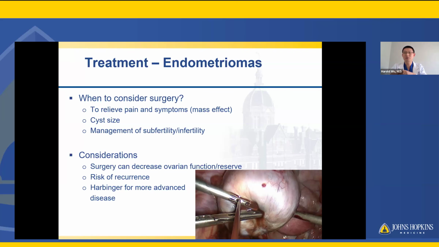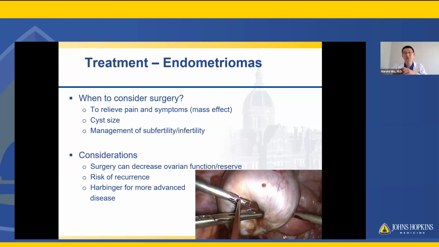Importantly, surgery can reduce ovarian function and reserve. This is especially important for endometriomas because they're not true ovarian cysts like some patients have heard of, dermoid cysts or cystadenomas or other basic ovarian cysts, where you can peel the cyst wall from the ovary and it's like peeling an orange. The ovary itself is relatively unscathed and untouched and then the ovary heals normally. But for endometriomas, the endometriosis cells have burrowed into the ovary essentially and bled into it. So the surrounding wall of the cyst is actually scarred ovarian tissue. And when you're peeling that out, you do have to peel that out to make sure you excise disease well, but it can take some eggs and ovarian tissue with it, unfortunately.